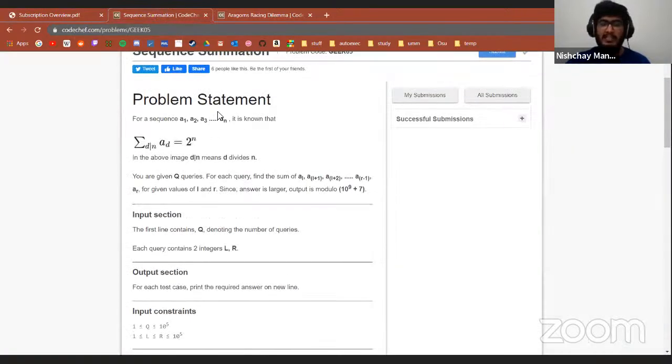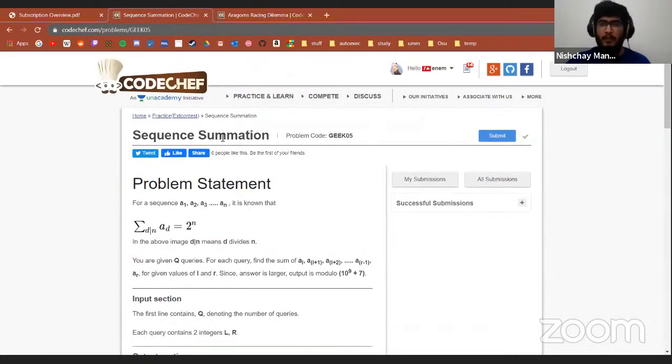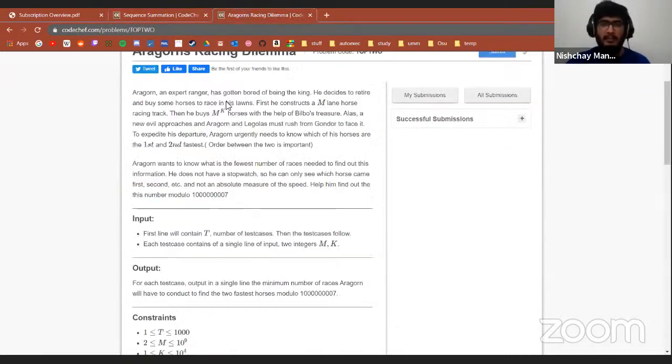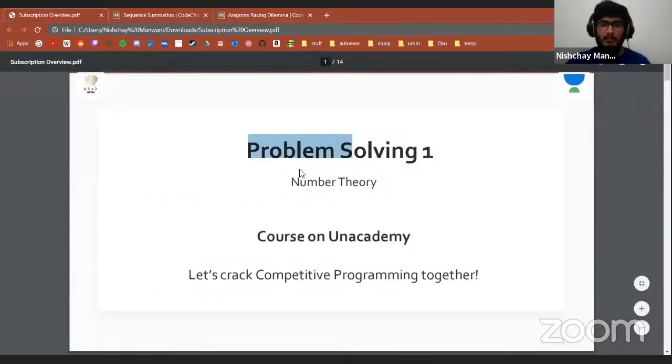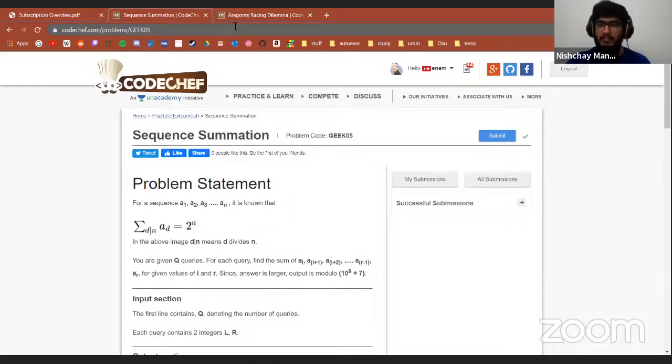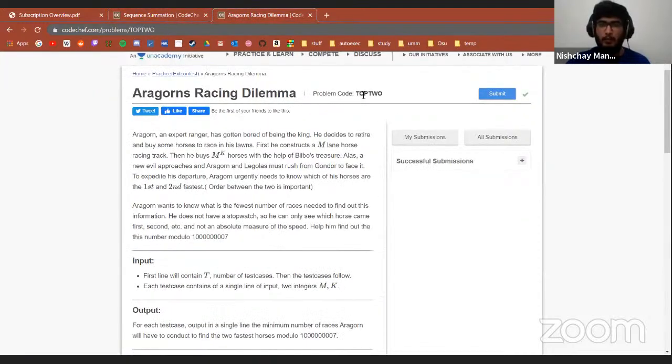The first is sequence summation. I'll be doing this in the first half, and in the second half, I'll be doing Aragorn's racing dilemma, right? Both of these questions you can find on CodeChef. The first problem code is Geek05, and the second problem code is Top2.